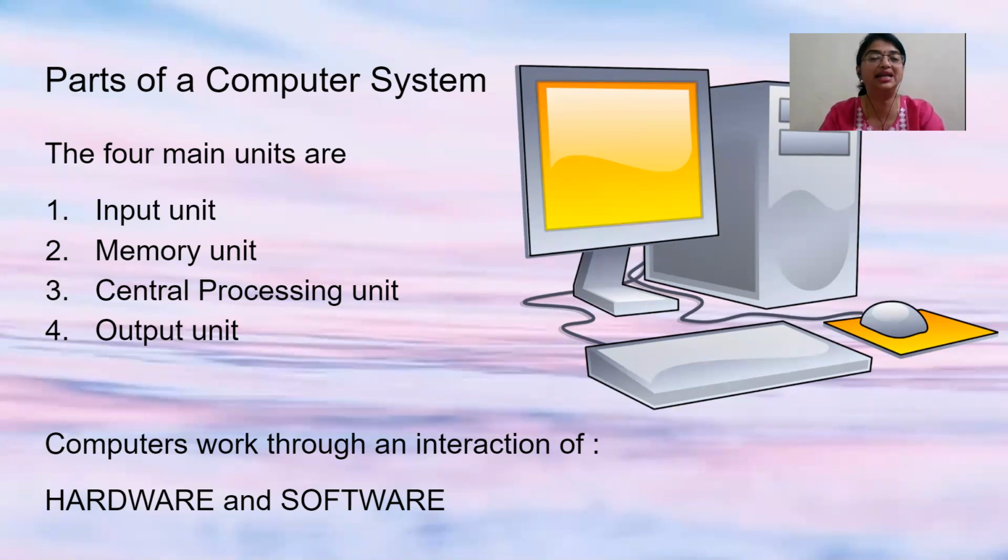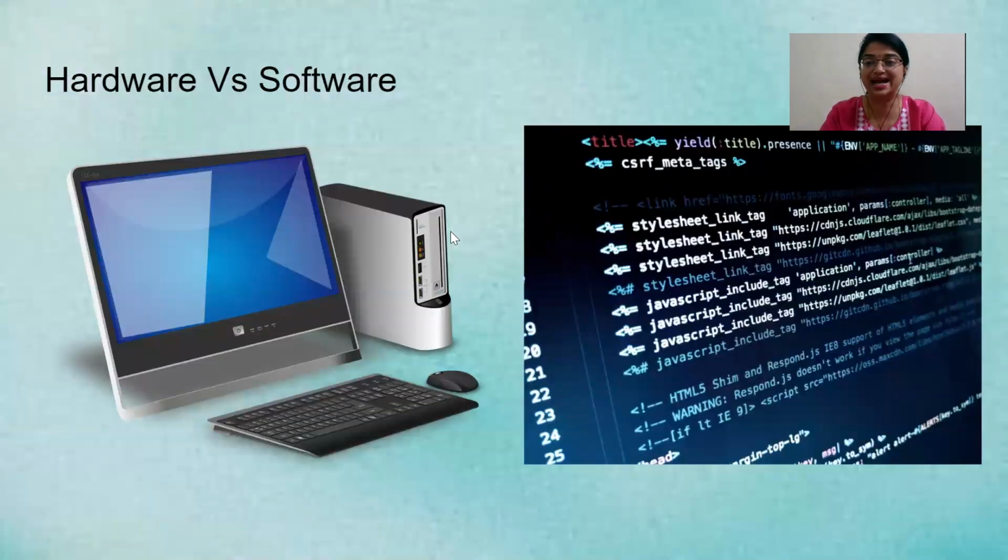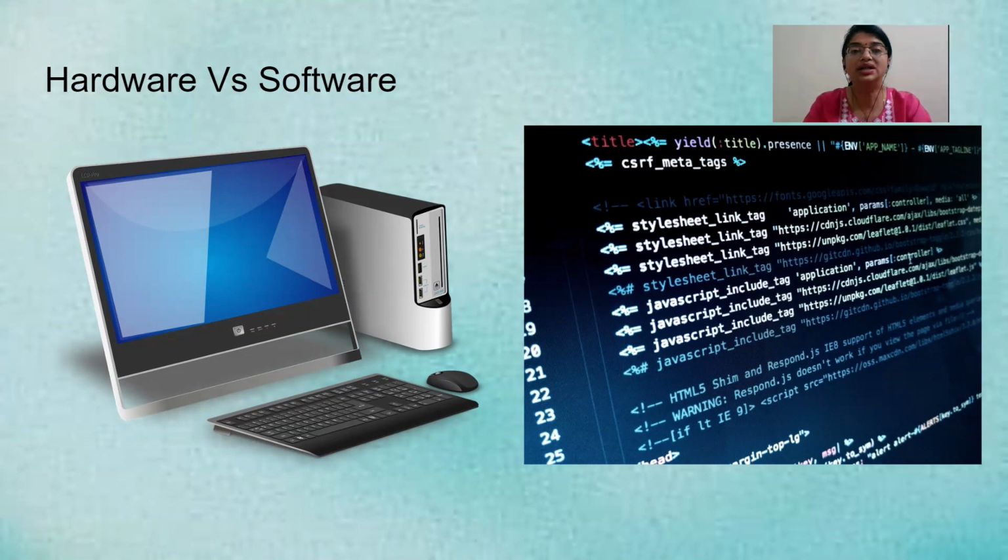Now, one by one in detail, we are going to study, but first, we are going to understand the difference between hardware and software. Now, all the devices of the computer or all the units of the computer which we can see, which we can touch and feel, those devices or those units are called the hardware devices or the hardware units.